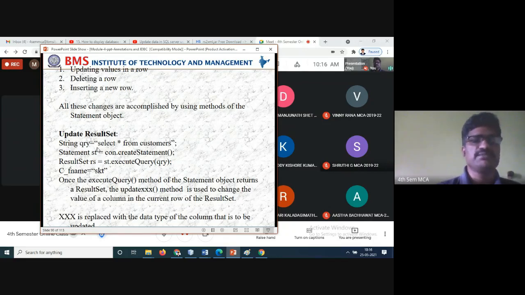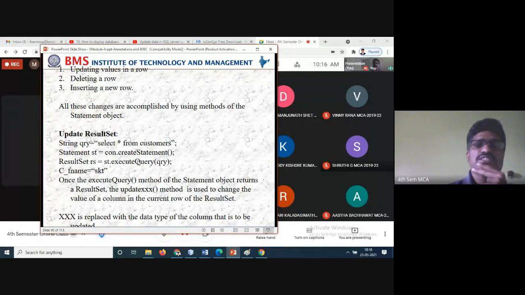So for the update, the string query is equal to select star from the database table name. Then Statement st is equal to connection.createStatement. So we have to create the statement.